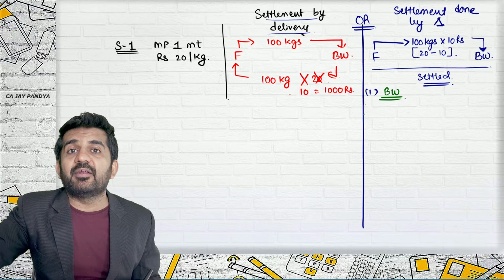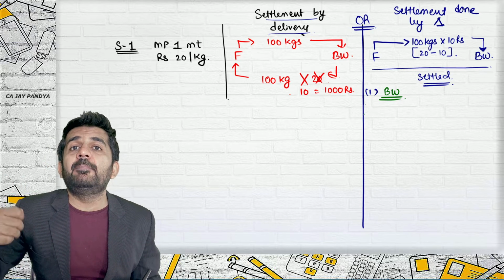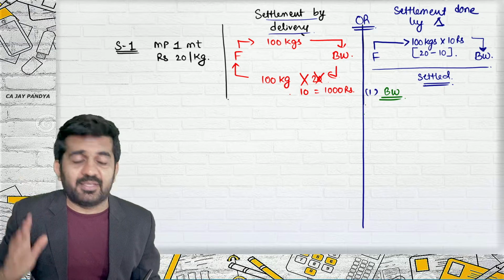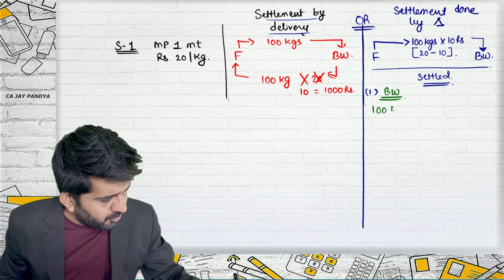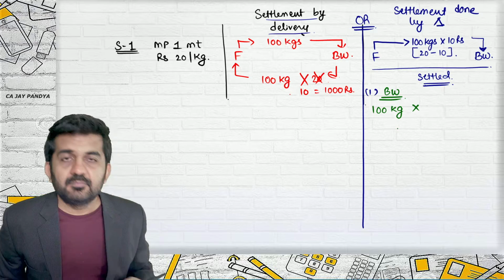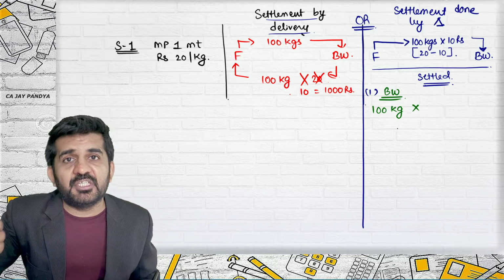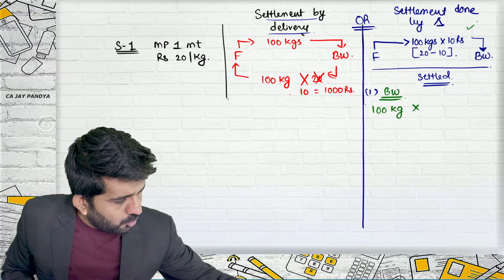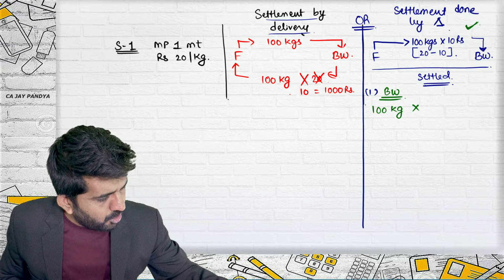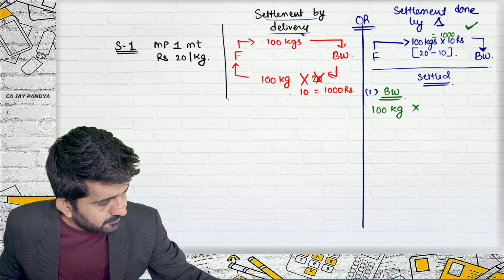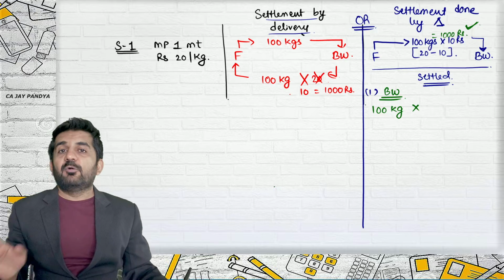Now they will be purchasing from the market. They want 100 kgs of potatoes, that is for sure. They will have to purchase it from the market because they have not got it from the contract. In the contract, they have got just 1000 rupees. They have not got potatoes.